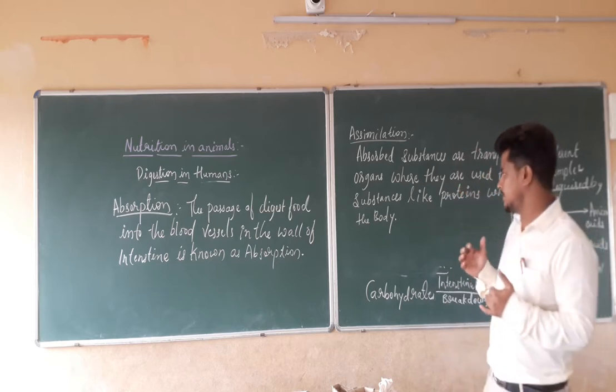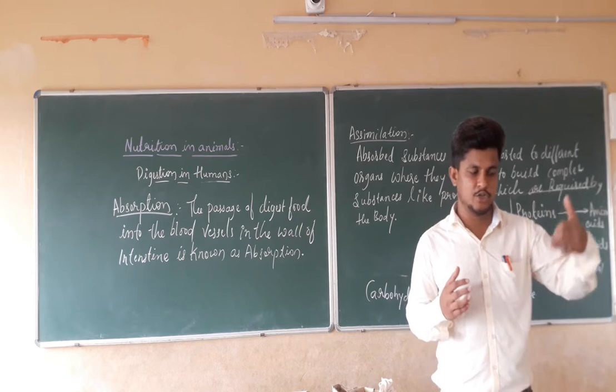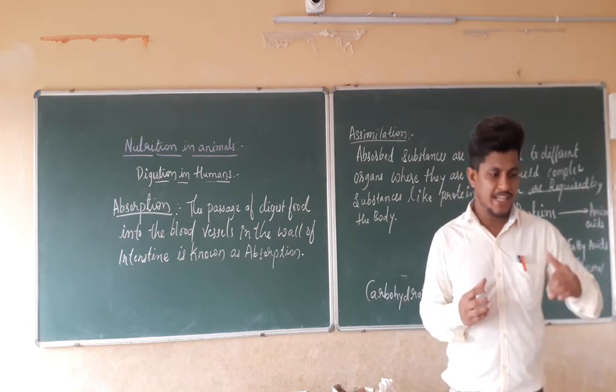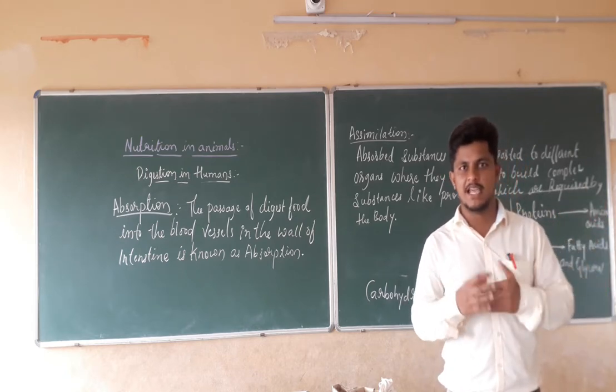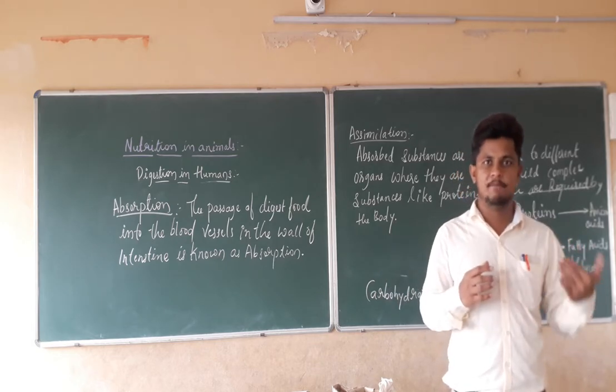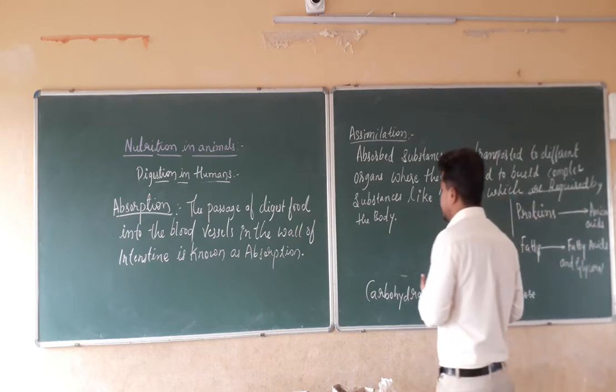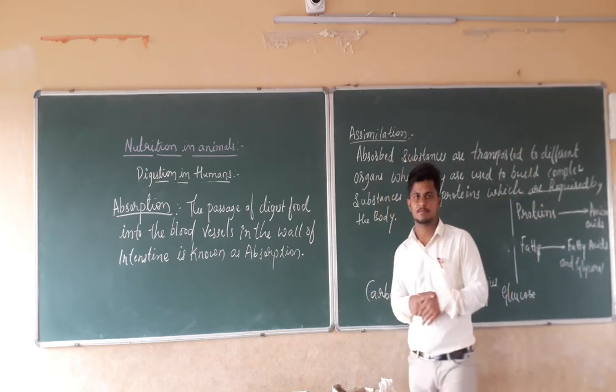Right, we already discussed that all the food particles are converted into the simpler form, so that in the bloodstream they can be carried to all the body organs. So how is it actually happening? By which process? Where is it happening?